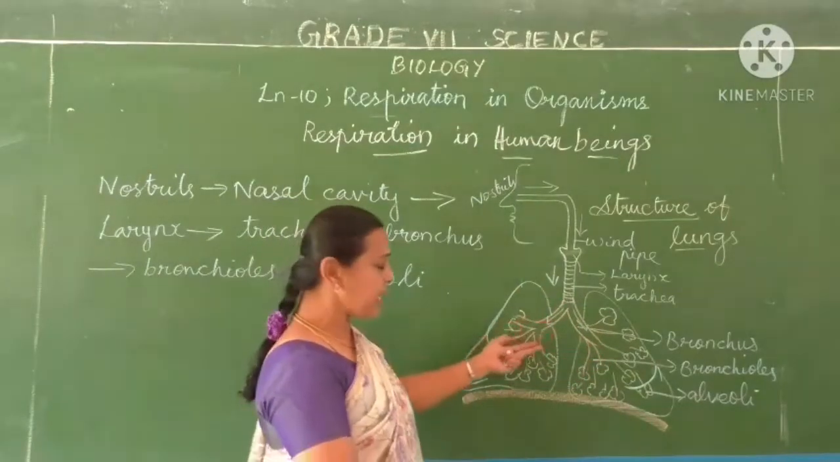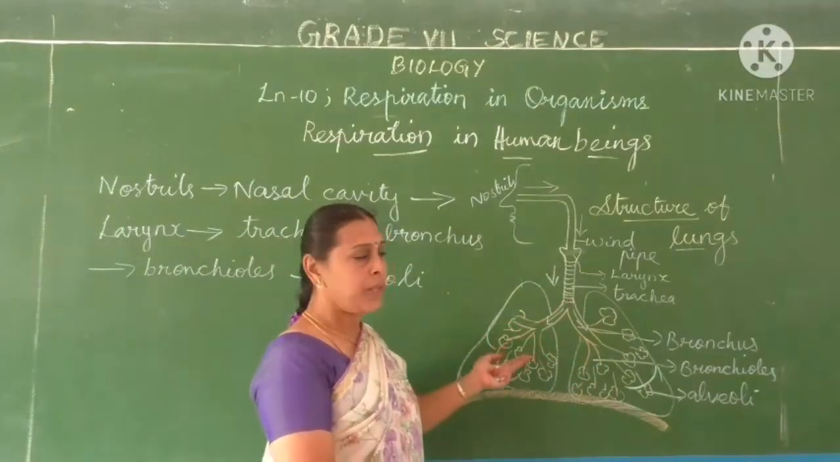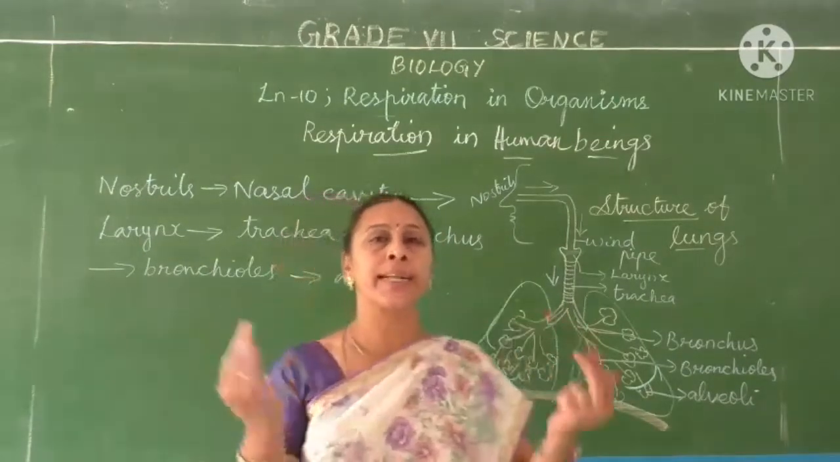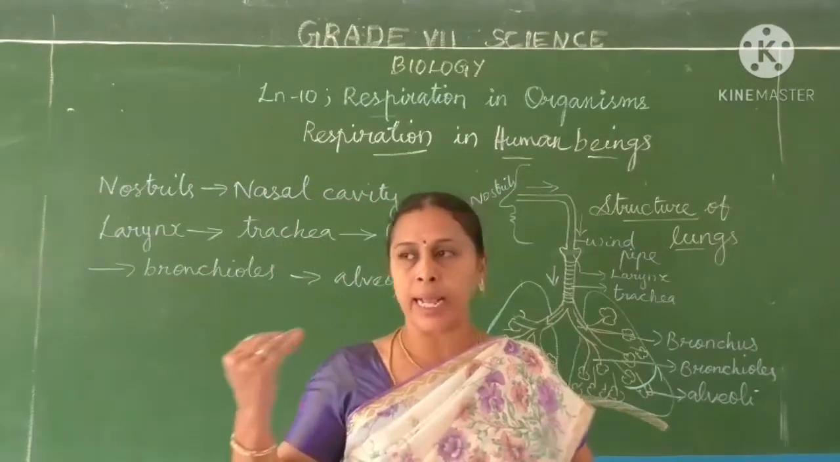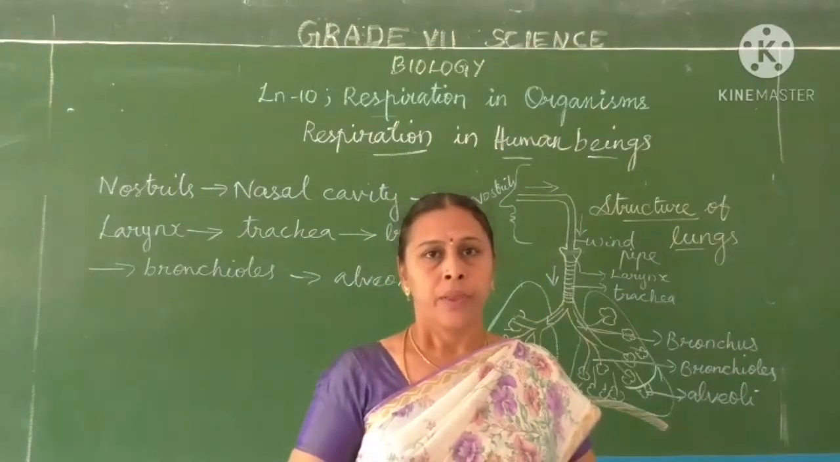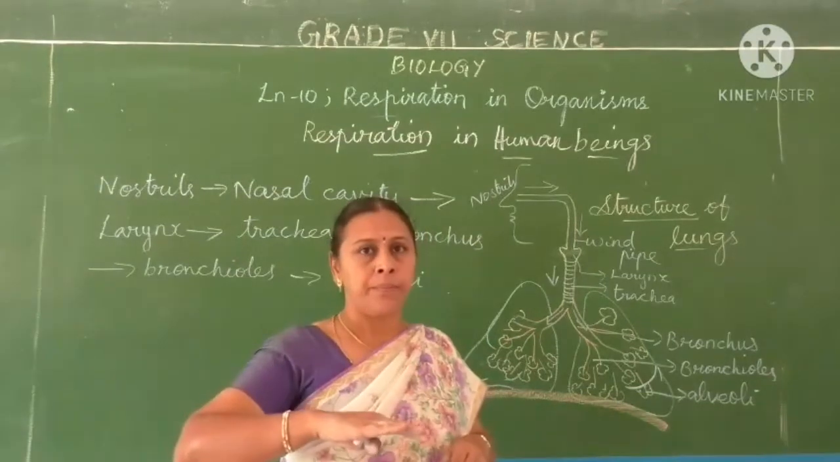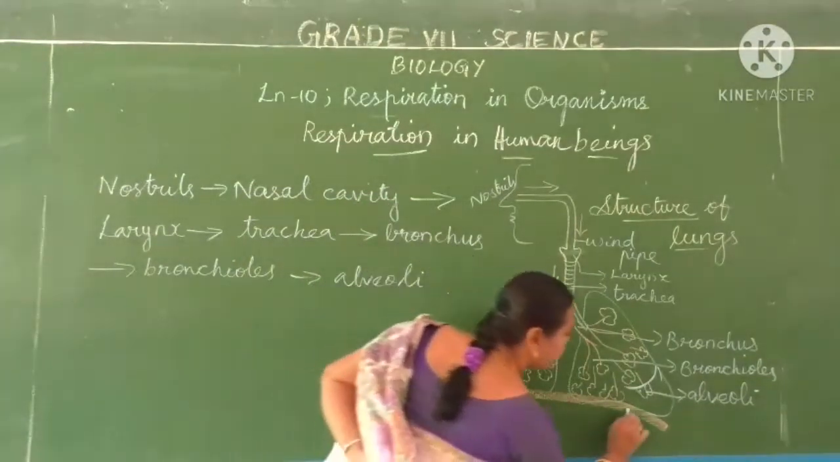Now let us see the structure of the lungs. A pair of lungs is present in our chest cavity and protected by the rib cage. In the lower classes you would have studied about this. And there is a sheet of muscle called the diaphragm.